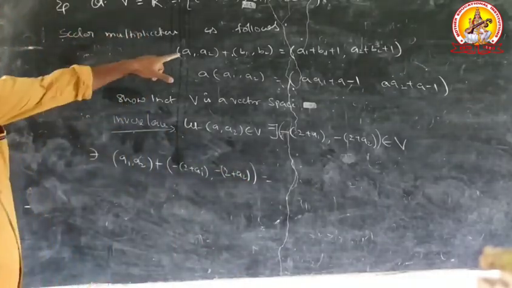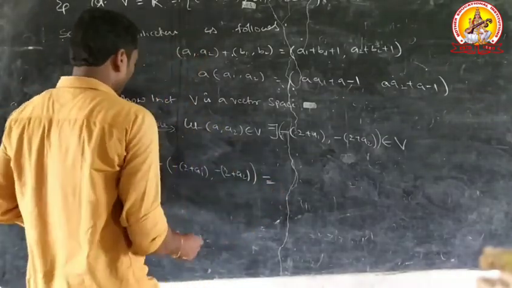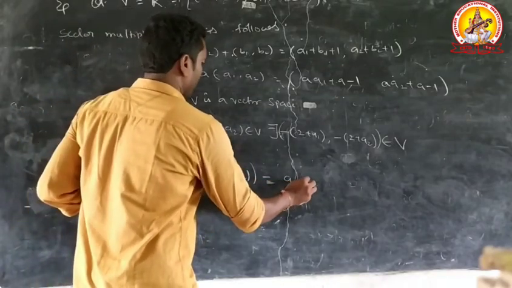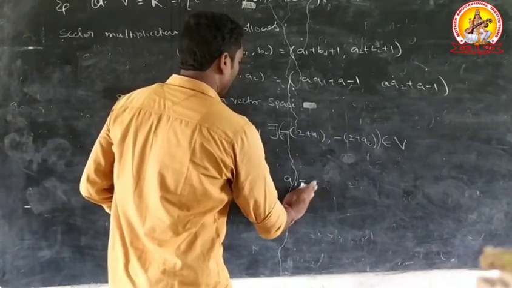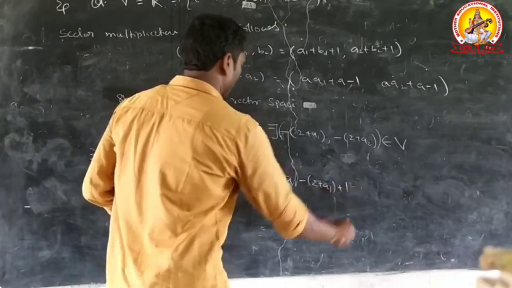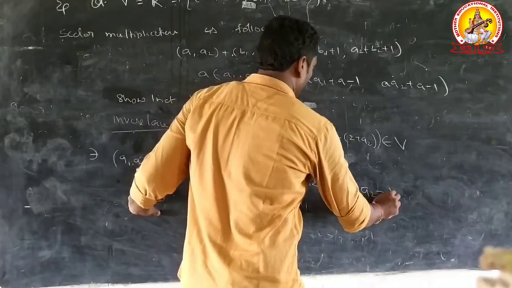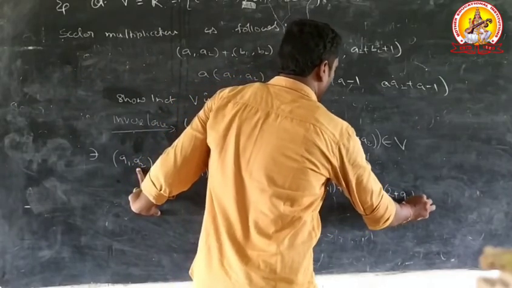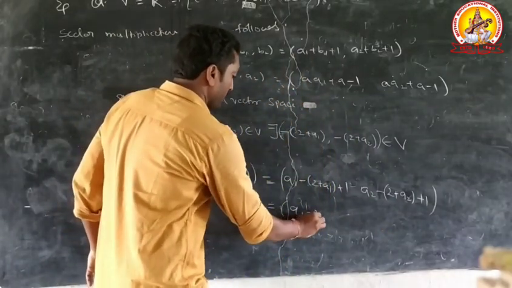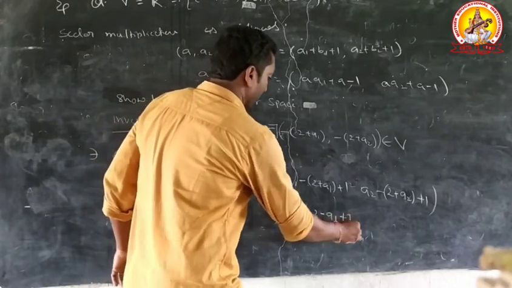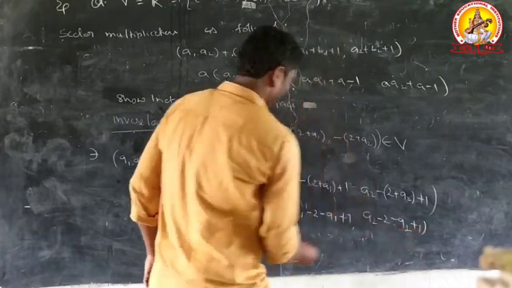We can apply first condition, that equal to (A1 plus minus 2 minus A1 plus 1, A2 plus minus 2 minus A2 plus 1), that equal to A1 minus 2 minus A1 plus 1, A2 minus 2 minus A2 plus 1.